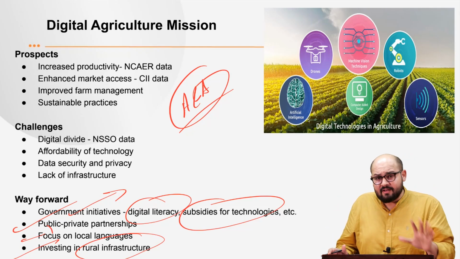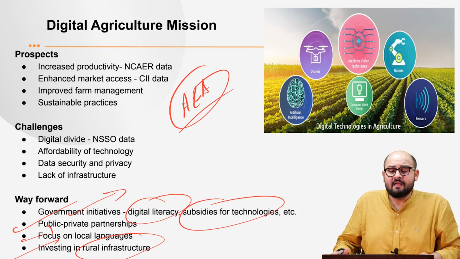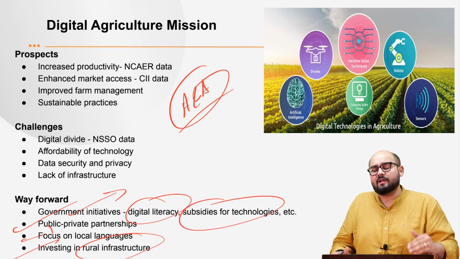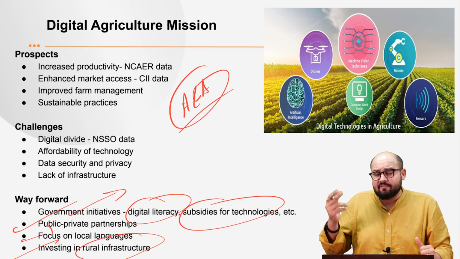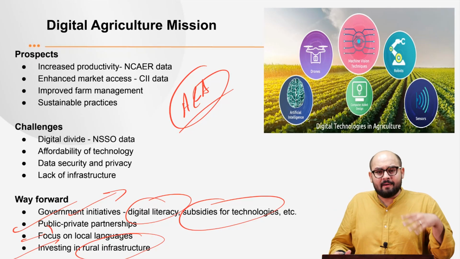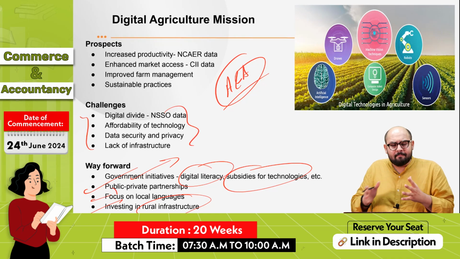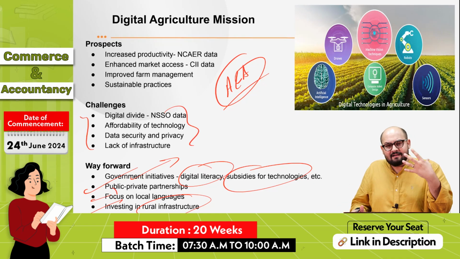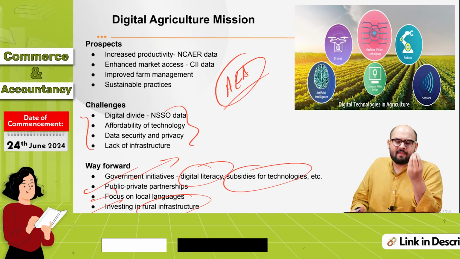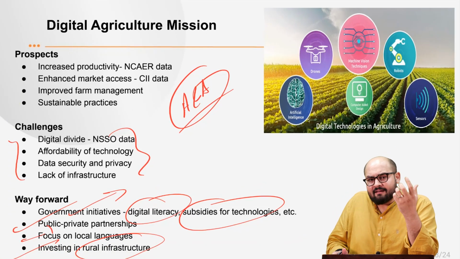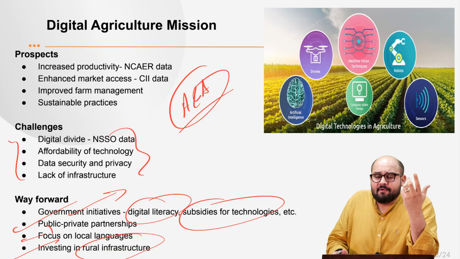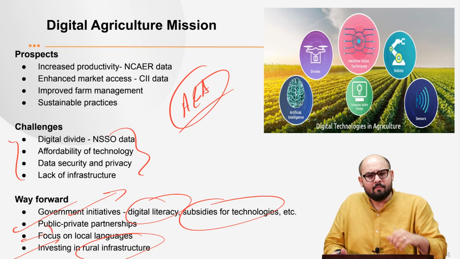So what we see is that digitalization of agriculture can definitely enhance the productivity and efficiency of Indian agriculture at large. But there are deep challenges, and the government needs to have a multi-pronged approach, right? So that ultimately we have a blooming Indian agriculture, and that results in realizing the aim of doubling the farmers' income, right? So that is how we need to proceed.